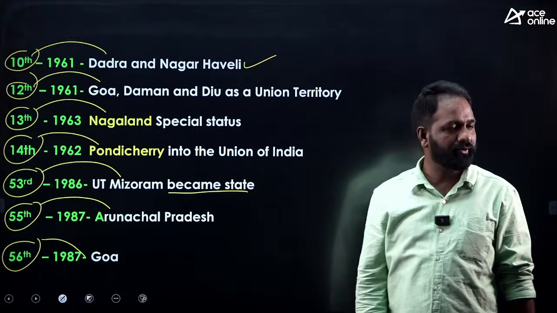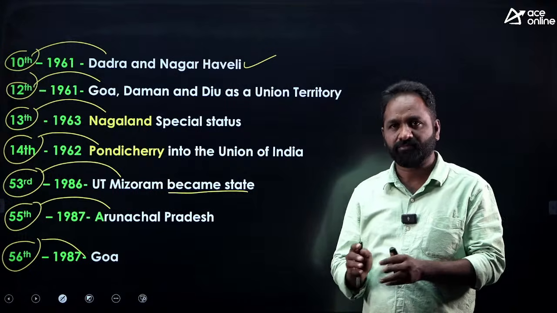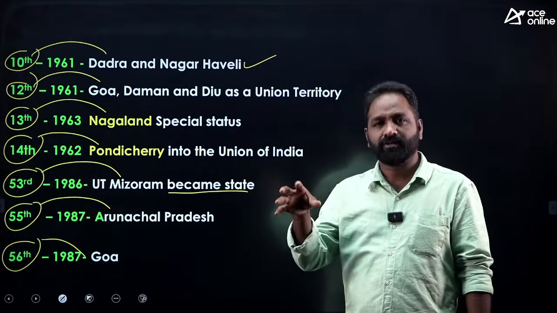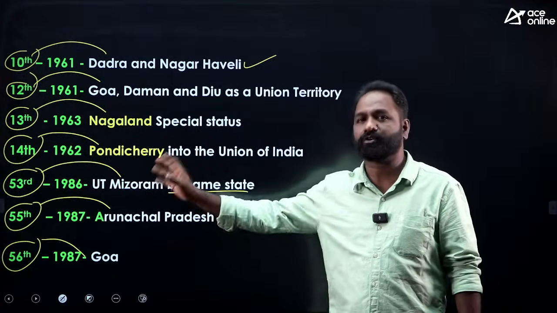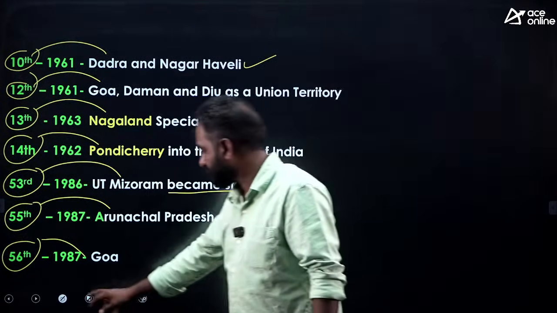Yes, these amendments you have to remember. I put the question purposely for the explanation of this. Don't search for the answer, right?